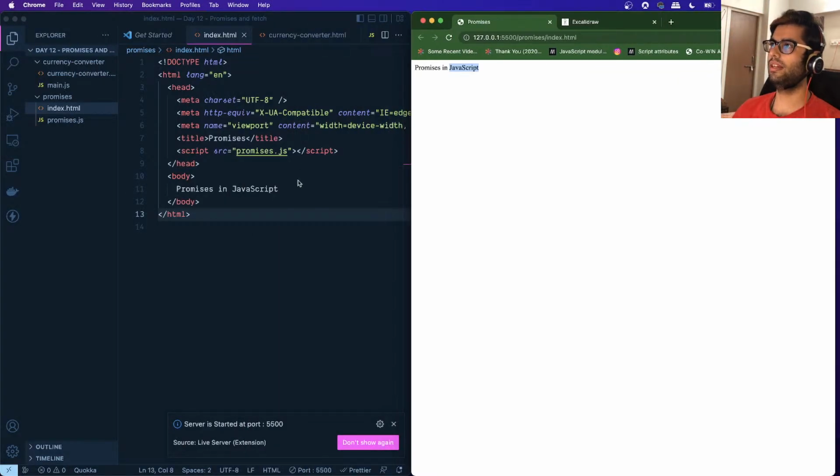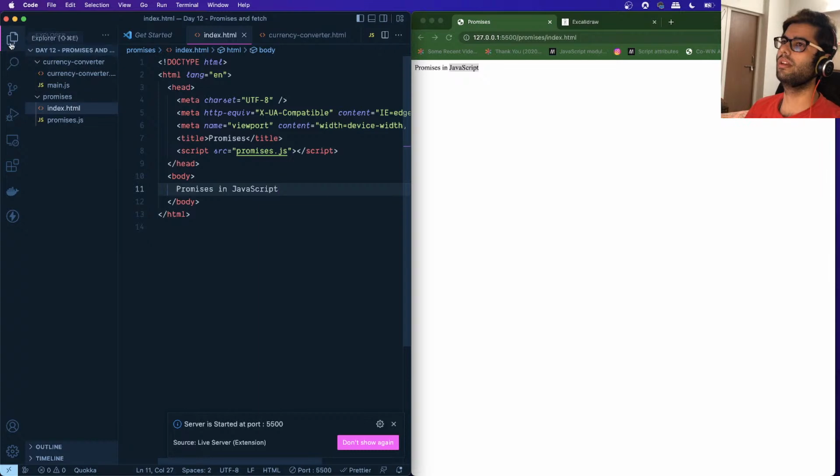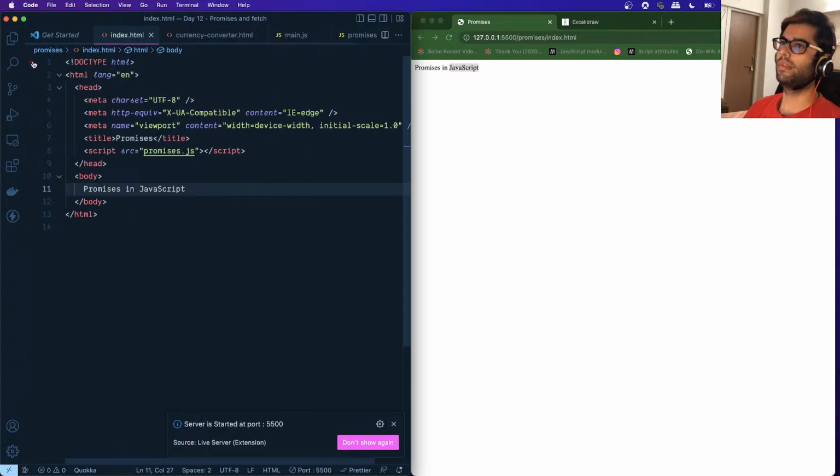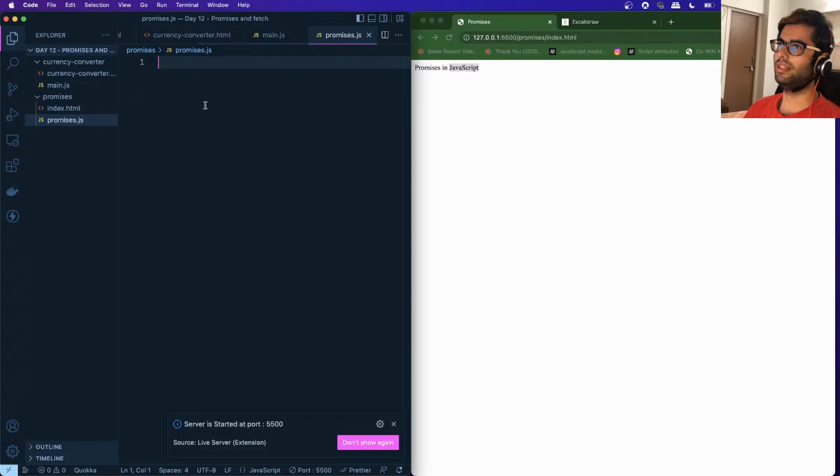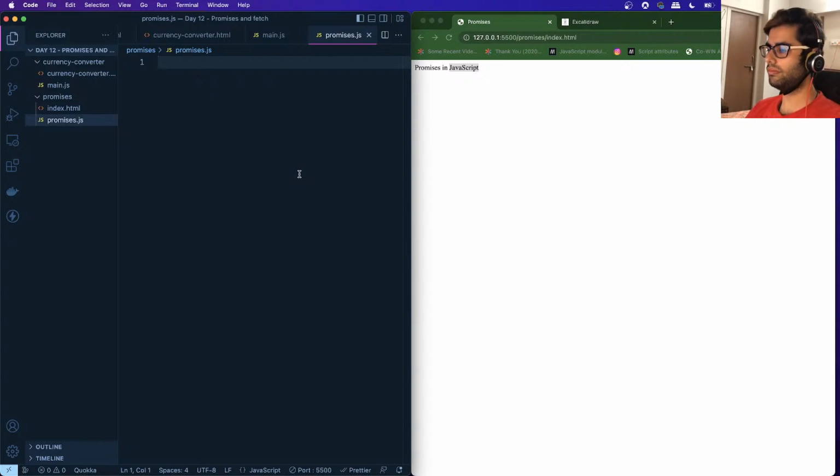so the first thing that we will be learning today is promises. Okay, so what is a promise? A promise basically represents an outcome of an operation which will happen sometime in the future, right? We don't know when that operation is going to be completed, but a promise allows us to represent that sort of a situation where the outcome will be available sometime in the future.